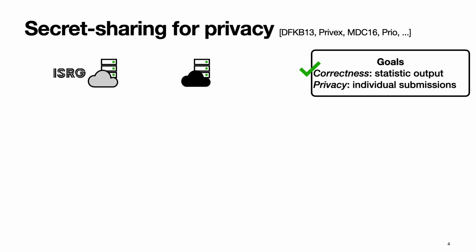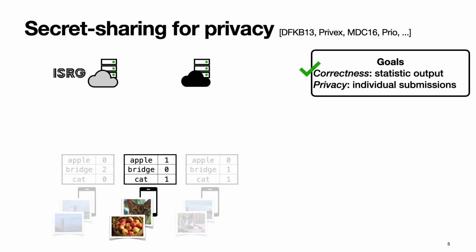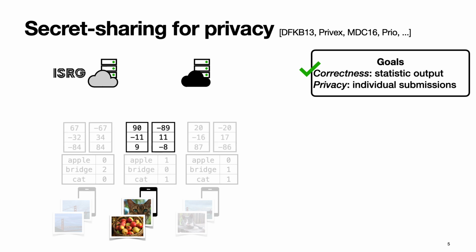Now, this problem of achieving privacy with correctness has long been considered in systems for private analytics, and in this talk, I'll be focusing on systems which use secret sharing. In this approach, you have two servers, one server from before, and a secondary helper server. In existing deployments today, the second server is run by ISRG, which is the same entity behind Let's Encrypt. So if you bring back our users from before, rather than sending the table that they had to one of these servers directly, the users will first generate secret shares.